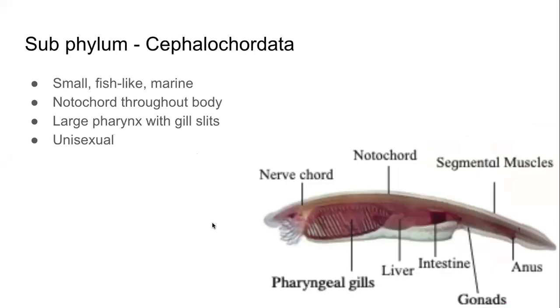The second subphylum of this phylum Chordata is called Cephalochordata. They are small, they are fish-like, and they are marine. And their notochord is present throughout the body, from the head to the tail. Most important feature here is they have a large pharynx with gill slits. This portion here. This is the most important visible characteristic.